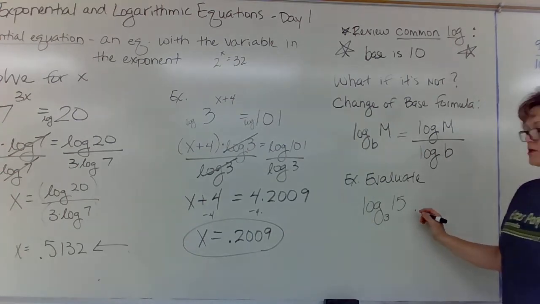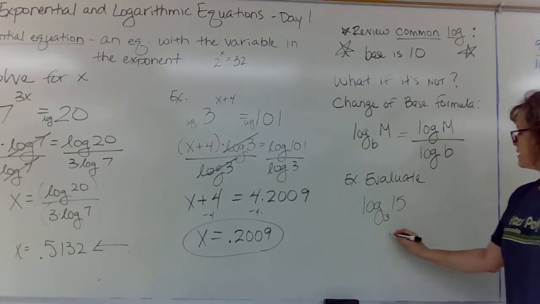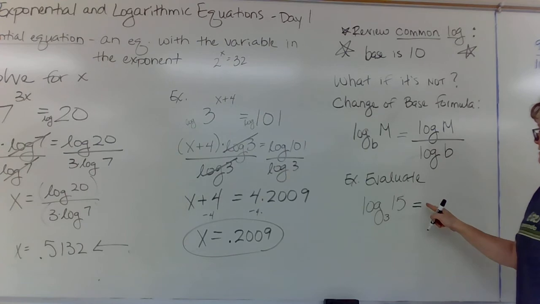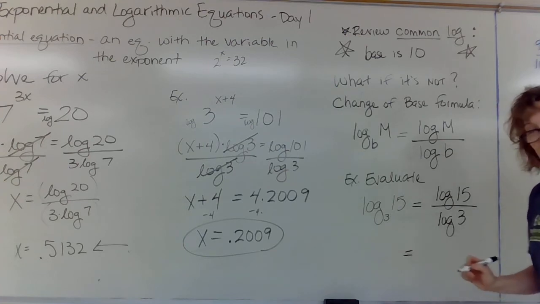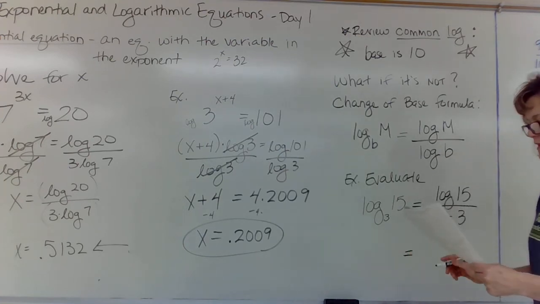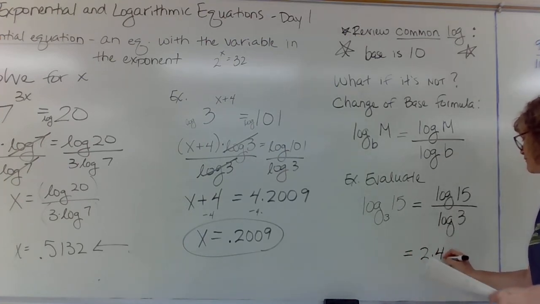I'm going to need to see this work. All right, so here's what you do. Your first step. Turn this into a division problem. Common log, 15 on top, log base 10 of 3 on bottom. Get the calculator and do this division problem. See, now you can put the decimal answer, which is 2.465.